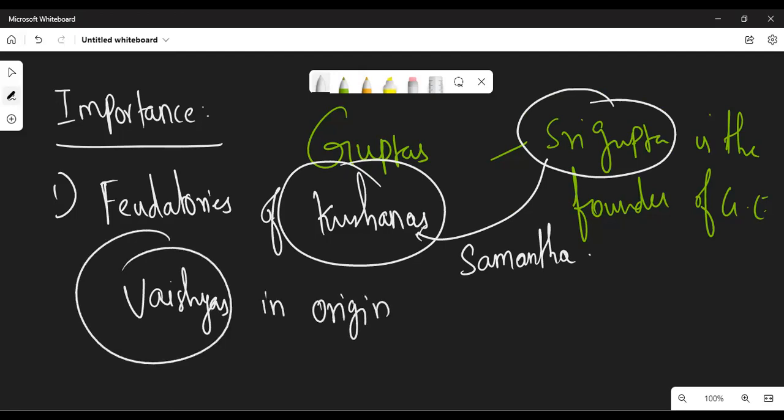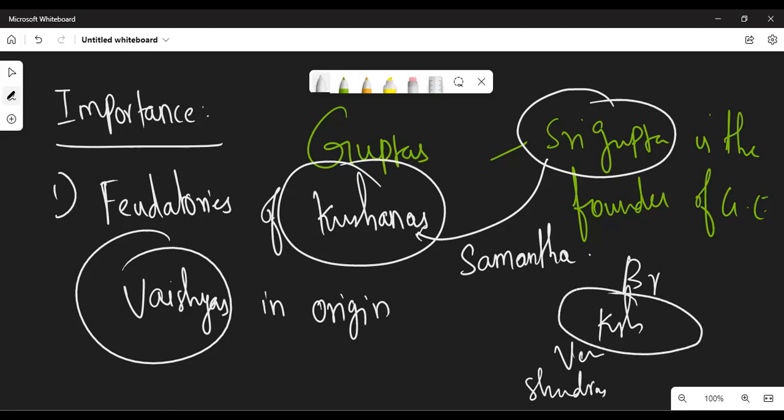There are four castes: Brahmanas, Kshatriyas, Vaishyas, and Shudras. Generally, the Kshatriyas only will be ruling the kingdom. But it is the first time in history that Vaishyas are ruling the country.